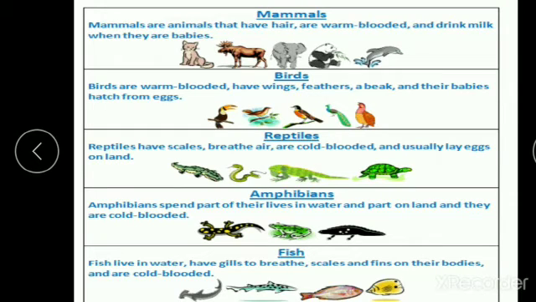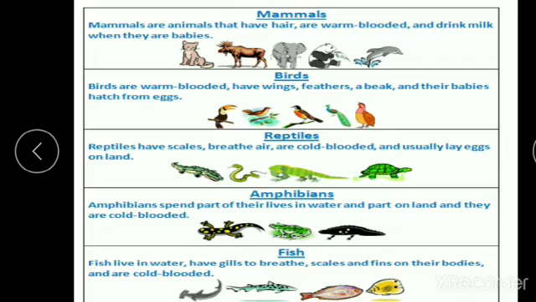Mammals are animals that have hair, are warm-blooded, and drink milk when they are babies. So these animals we call mammals, and we also belong to the family of mammals.